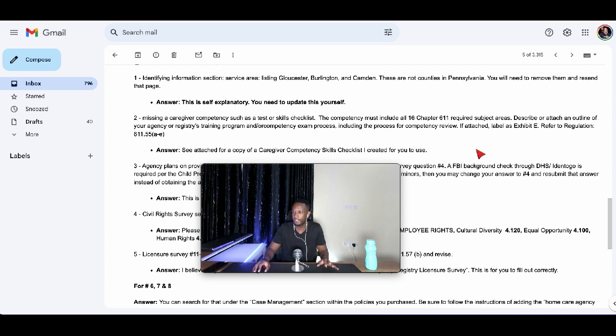As you can see, I have my email open, and this email came from one of the people that purchased my policy and procedure templates in the state of Pennsylvania. And upon them purchasing these policy and procedures that I have, and I'll show you the link in a little bit, they were able to submit their application to the state of PA, but the state was still missing a couple of things. And she booked time with me, and then she told me what was missing,